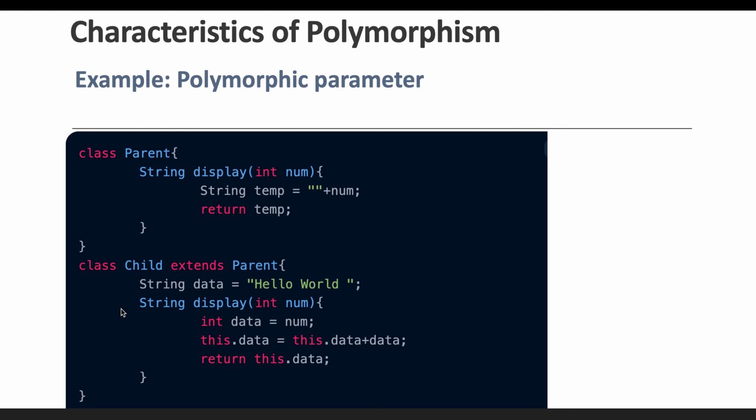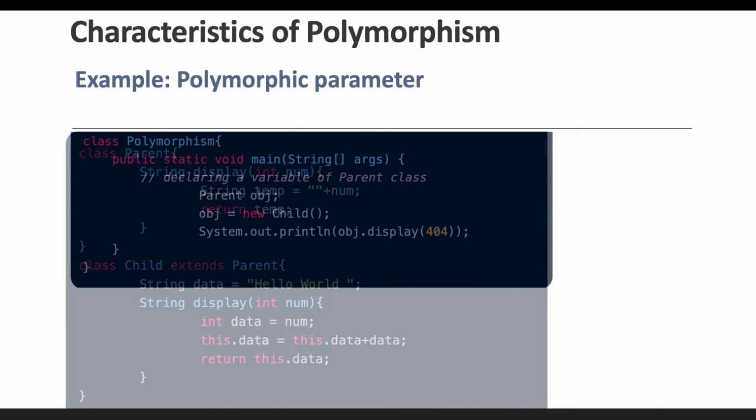But let's say we have a child class, which means it is extending the parent class, and we override this method and define the logic something like this. Let's say we have a string data type, hello world, and this method is expecting an integer data type, right? So internally, if this integer is appended with the string data type, the integer automatically gets typecasted to string, and then instead of the addition operation, it is going to perform a concatenation operation.